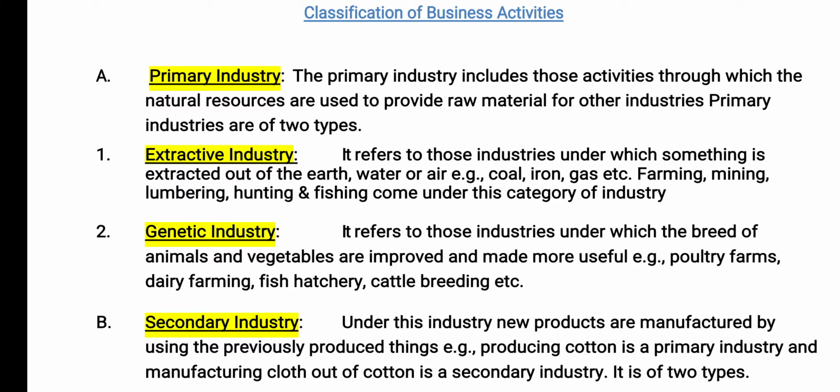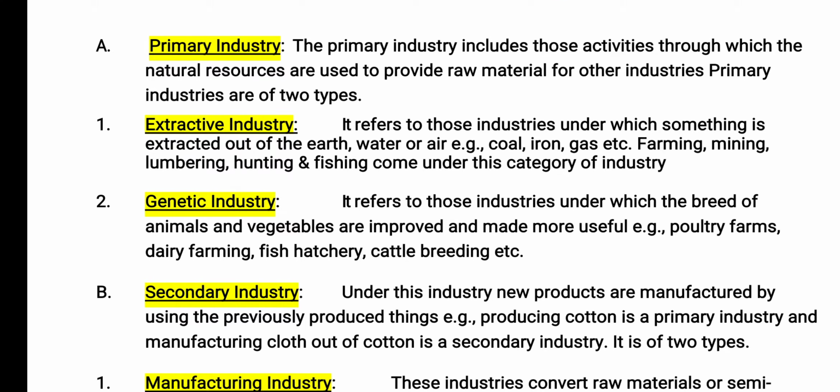You can take the example of minerals from earth like coal, iron ore, diamonds. These are the resources which are used as minerals, and these are natural and provided by nature to us. Fish from rivers and seas, timber from forest. So these all are part of extractive industries which directly use raw material from nature.